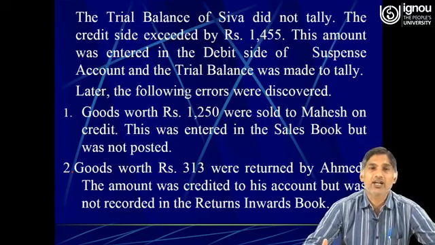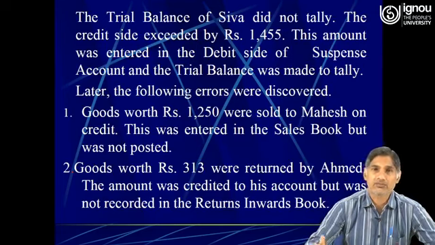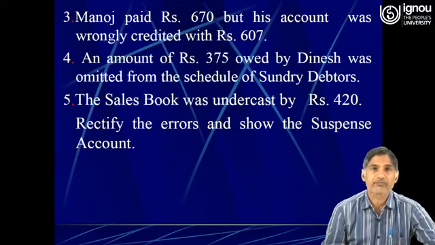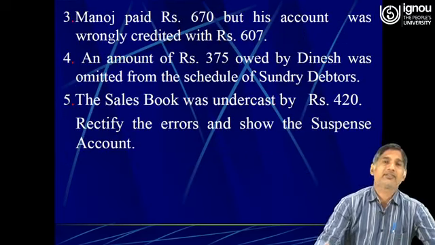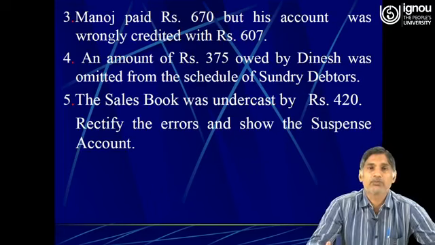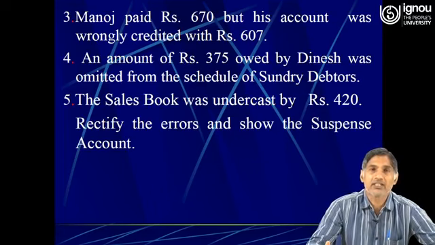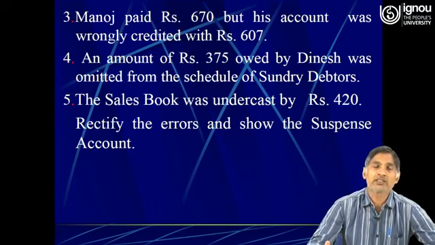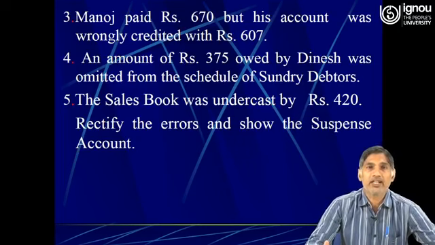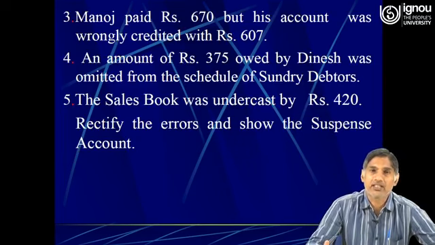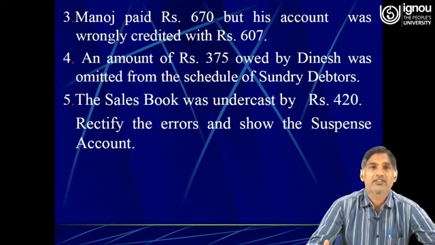Then the second one was goods worth rupees 313 were returned by Ahmad. This amount was credited to his account but was not recorded in the return inwards book. The third entry was Manoj paid rupees 670 but his account was wrongly credited with rupees 607.